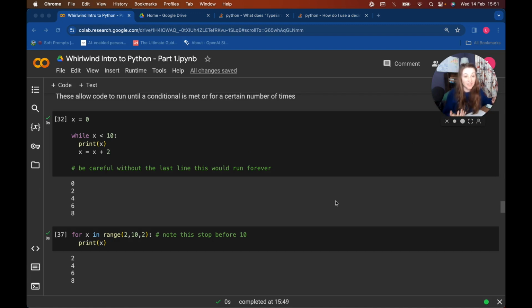We've covered quite a lot in this whirlwind introduction to Python. This is the first part of the introduction. We have covered data types, thinking about using comments, how to use variables, and then how to do lots of printing so you can see the output of what you're doing. And then we moved on to the conditional statements, if statements, for loops, and while loops. I think that's a great introduction to Python. And if you want to learn some more on any of these particular topics or more on Python in general, we do have some great resources on those.